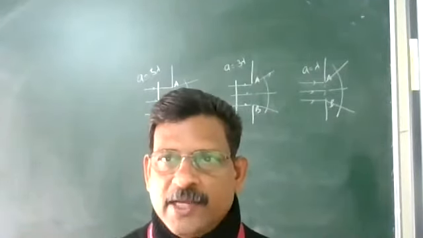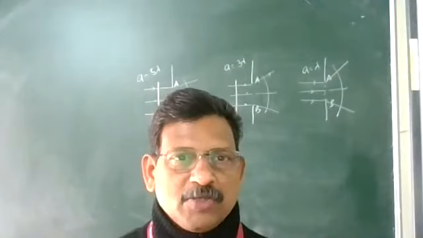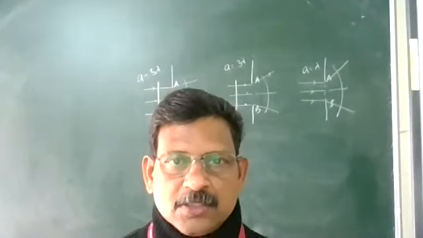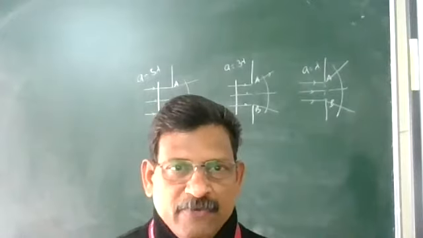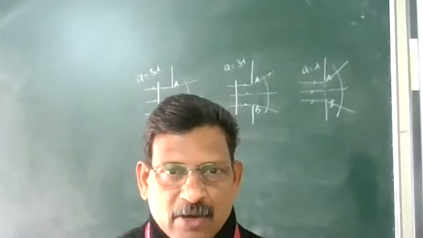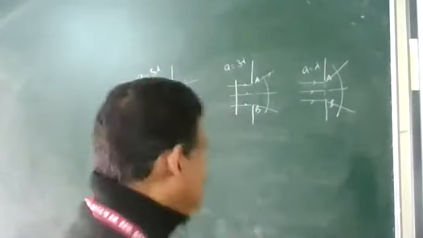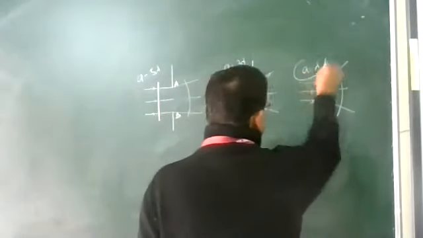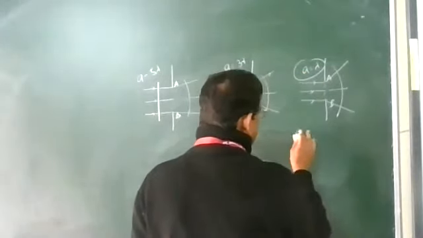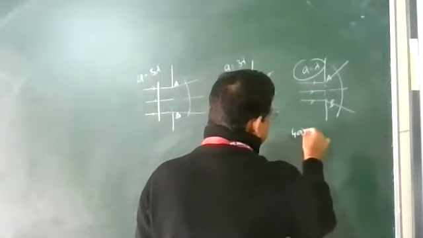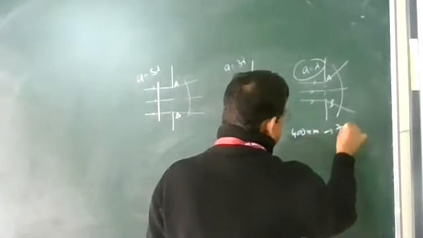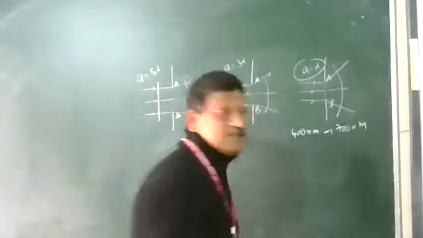But in the case of light, diffraction is not common in daily life, because for undergoing diffraction, the size of the obstacle or aperture should be very, very small, of the order of wavelength. The wavelength of visible light is approximately 400 nanometers to 700 nanometers.